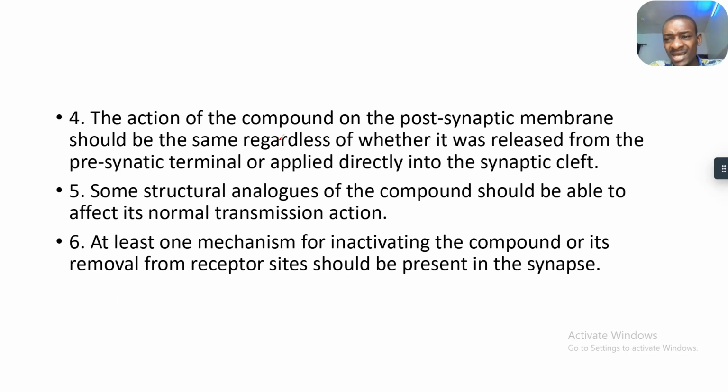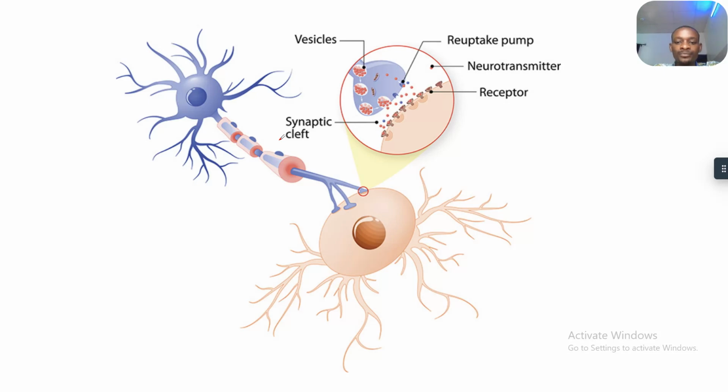So when you bring something that is similar to that neurotransmitter, you should be able to what? Compete with that neurotransmitter. Now, at least one mechanism for inactivating the compound or removal from receptor sites should be present in the synapse. That's to tell you that at least one mechanism for inactivating the neurotransmitter, that's after it is done with its job, should be present in the synapse. This is it, guys.